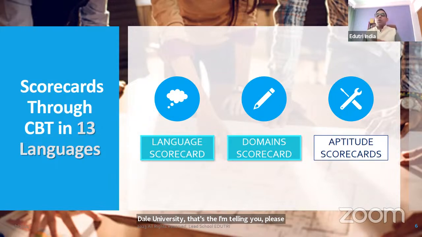Suppose you have accounts, economics, business studies, and you take history, geography, or political science as a domain and get 100 out of 100, even then you will not be invited for admission, because Delhi University specifically says your marks will be considered only for those subjects which you have in class 12.